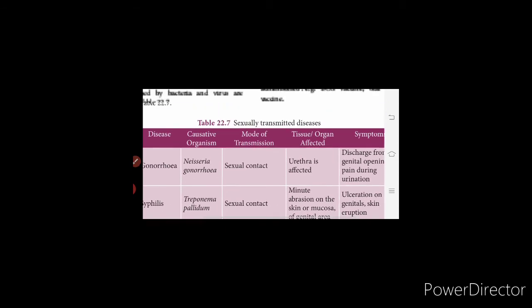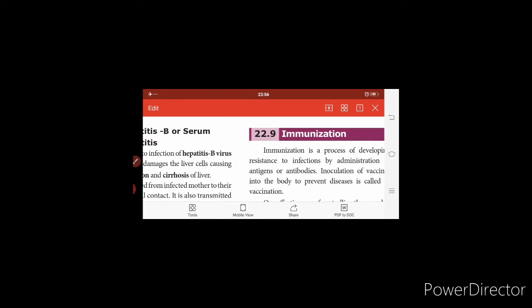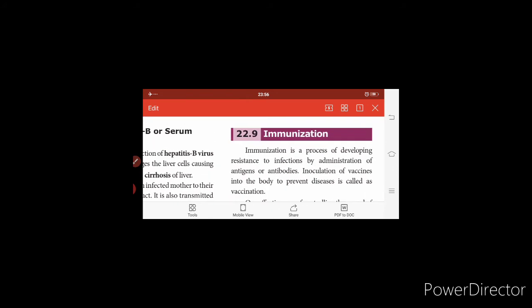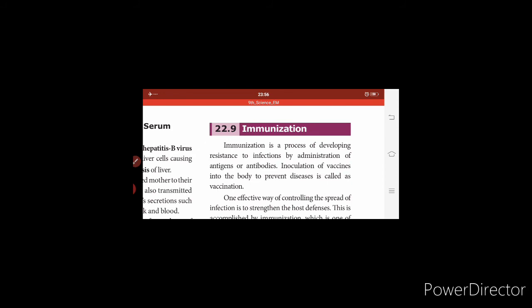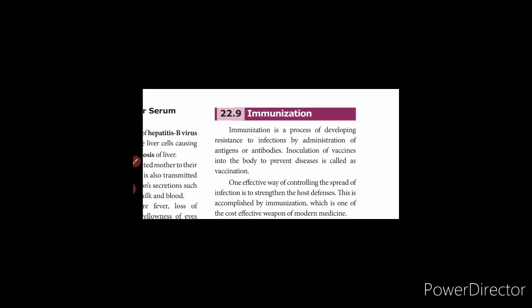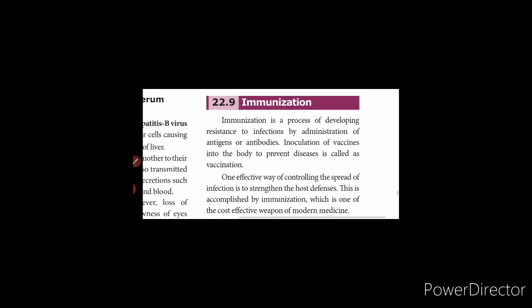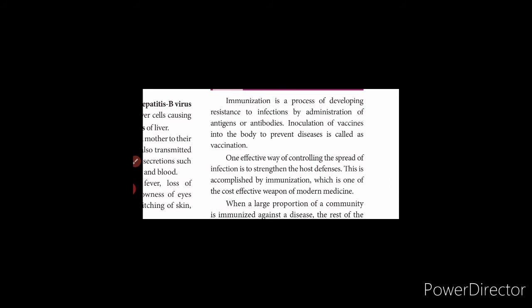Okay. Next we will see about immunization. So far we have seen the bacterial and viral diseases, how they are spread, and the preventive and control measures. Now we will see immunization. Immunization is a process of developing resistance to infections by administration of antigens or antibodies. Inoculation of vaccines into the body to prevent diseases is called vaccination.